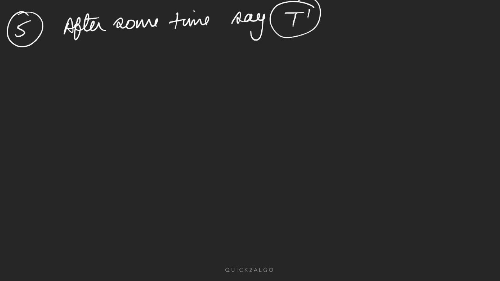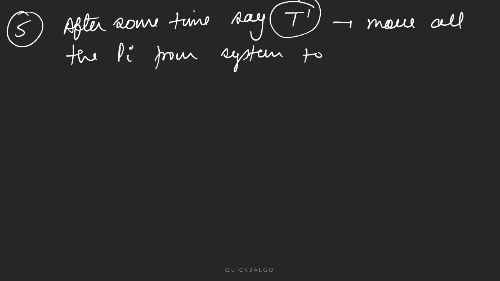Now the last rule, the fifth rule, says that after some time, say t dash, move all the processes in the system to the highest priority queue.